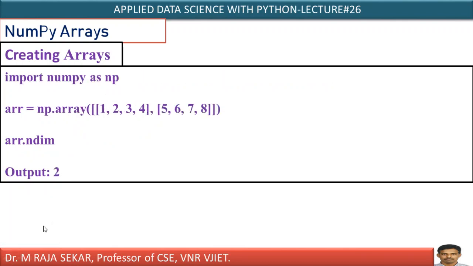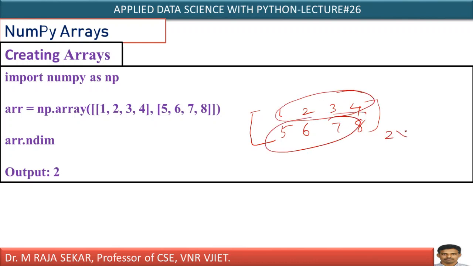If you consider another example, here I am taking a 2 dimensional array. What is the array here? My first row is 1, 2, 3, 4. What is my second row? 5, 6, 7, 8. What is the number of rows? 2 rows. Let me say 2 by how many columns? First column, second column, third column, fourth column. 2 by 4. Therefore, is it not a two-dimensional array? Yes, it's a two-dimensional array. ndim always returns the number of dimensions of that particular array object.